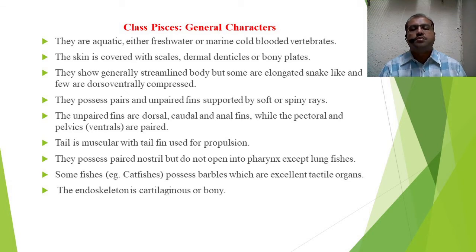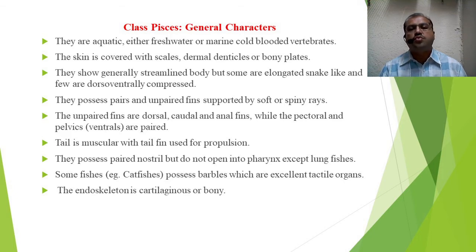The fishes possess paired and unpaired fins supported by soft or spiny rays for easy swimming in water. The unpaired fins are dorsal, caudal and anal fin, while the pectoral and pelvic fins are paired fins.